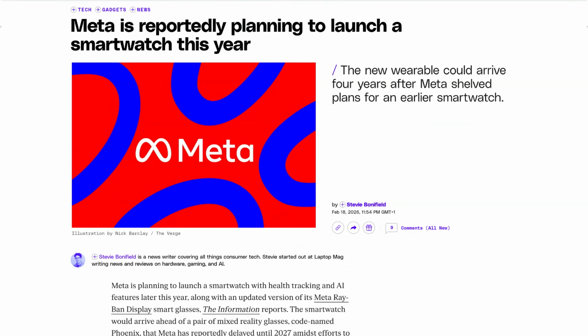Next up, more news in the AI wearables category. Meta has revived plans to release a smartwatch as part of their AI device lineup. Rumors of a Meta smartwatch started circulating in late 2021, complete with leaked photos of a prototype. The device was given the internal codename Malibu and featured 2 cameras, one in the dial for video conferencing and another on the underside of the watch. The idea was that users could quickly remove the watch to take a photo.